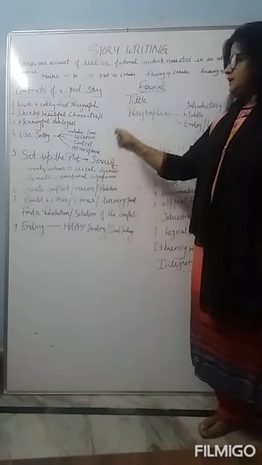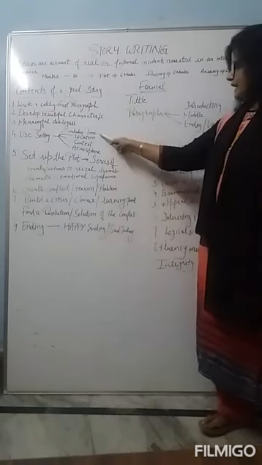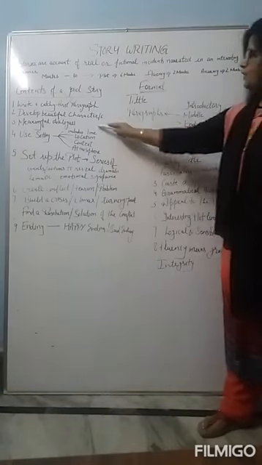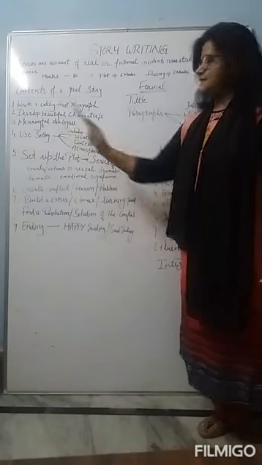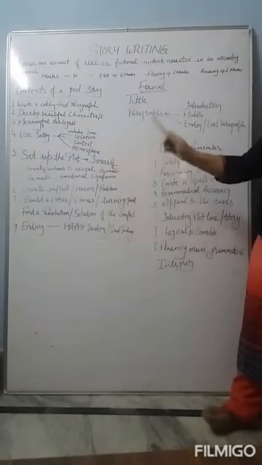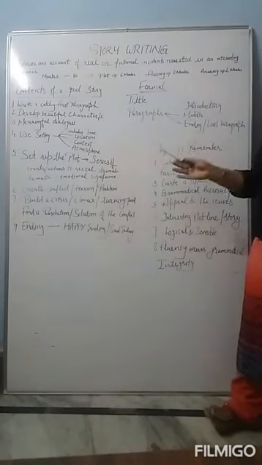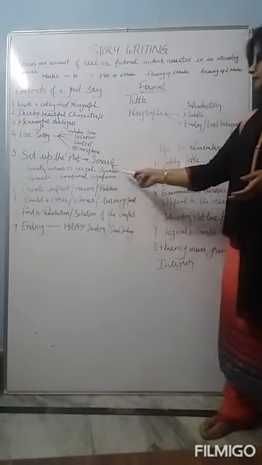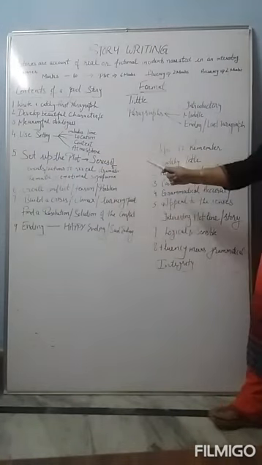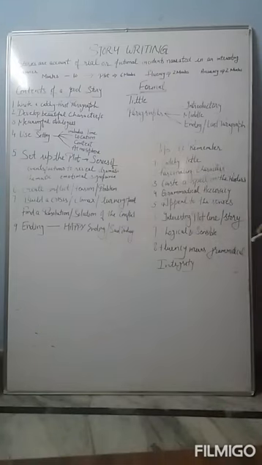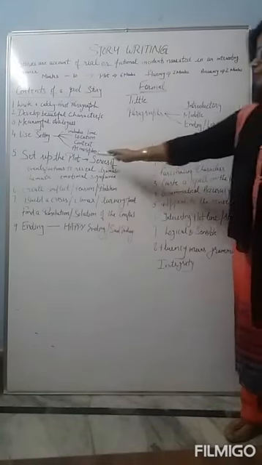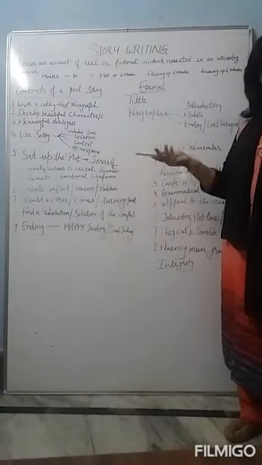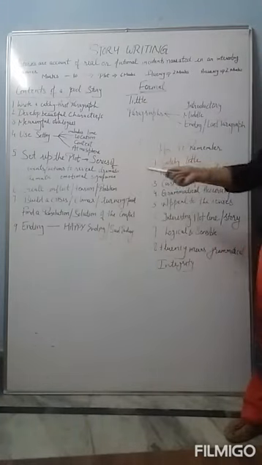Use setting, and setting includes time, location, context, atmosphere. These 4 elements are included in the setting. Next is set up the plot. Plot means a series of events, actions to reveal dramatic, thematic and emotional significance. So set up the plot. Plot means storyline, plot line, story, which is the most important factor in the story.